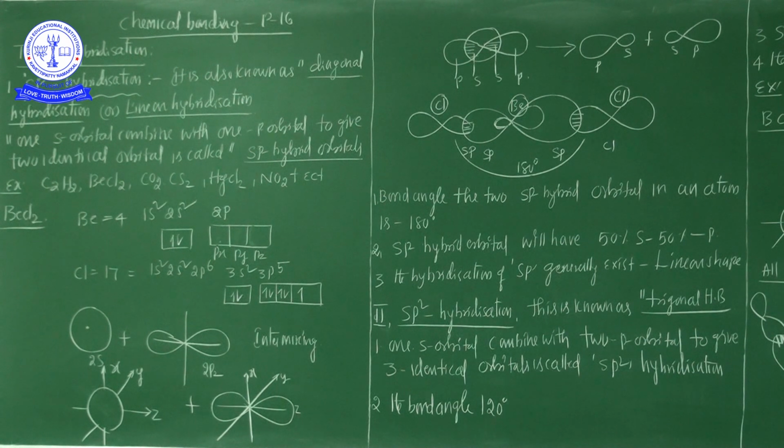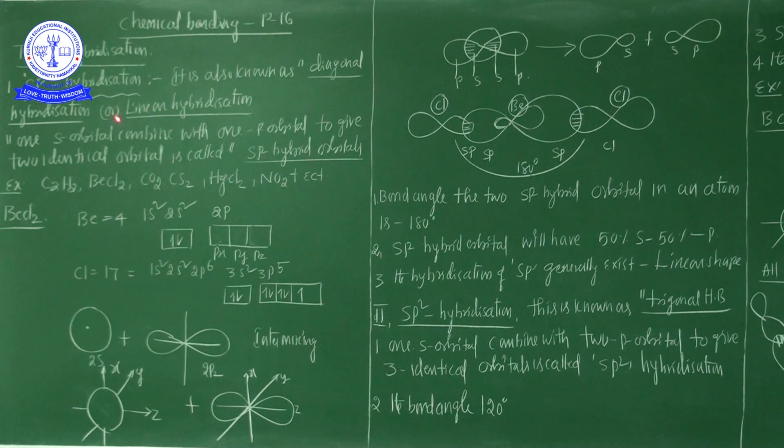Similarly for sp3 hybridization. The complete information we are going to discuss in this class. So first of all, sp hybridization.